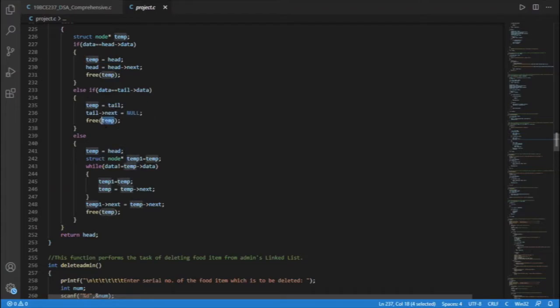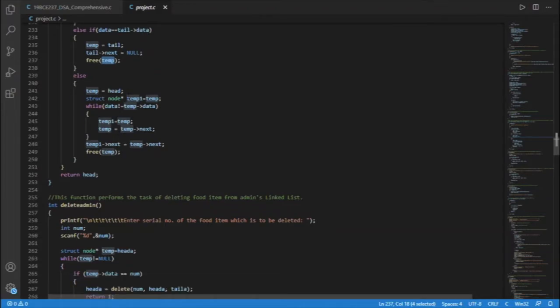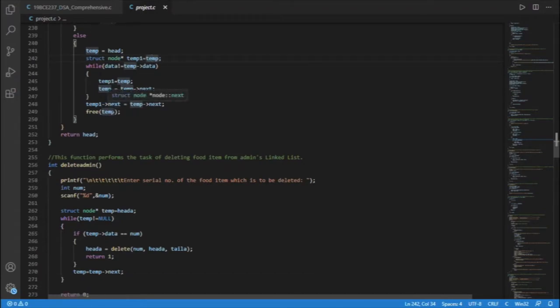And if the data to be deleted is somewhere in the middle of the linked list, we assign head pointer to temp. We declare a new pointer temp1 which stores temp, and we traverse till the end of the linked list. If the data is not equal to temp data, the loop will break. That means the node to be deleted is reached, and then we free the temp memory.